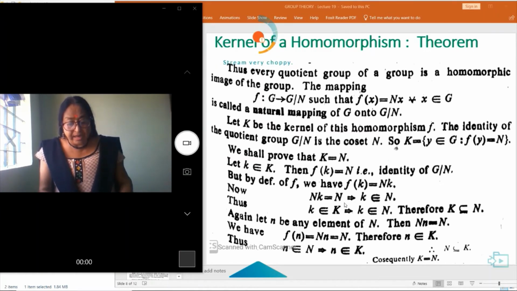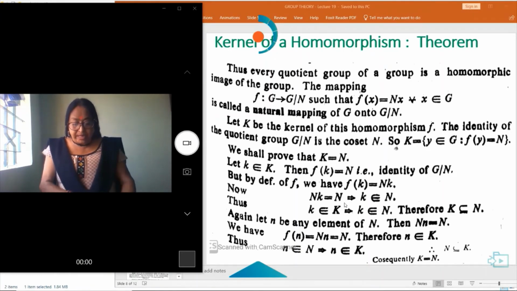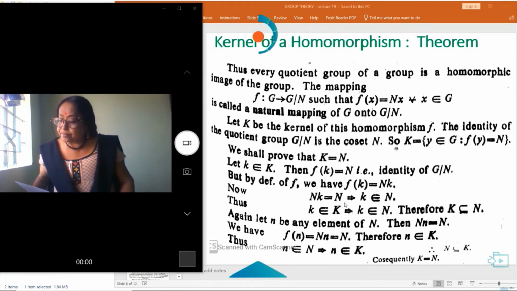Again, let n be any element of N, then Nn is equal to N. F(n) is equal to Nn, which is equal to N, because n belongs to K. Thus, n belongs to K. This implies N is a subset of K. Combining these two, we can say that K is equal to N.